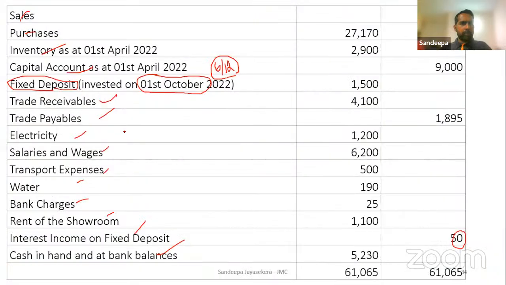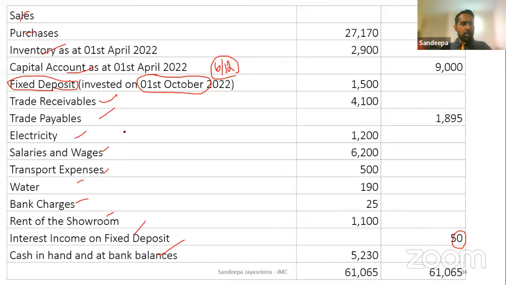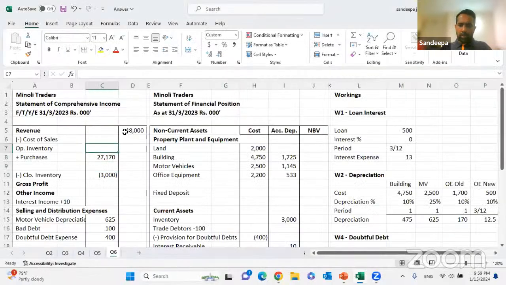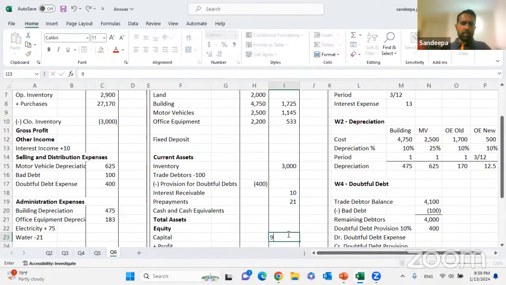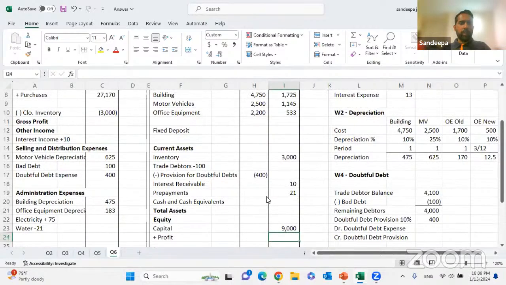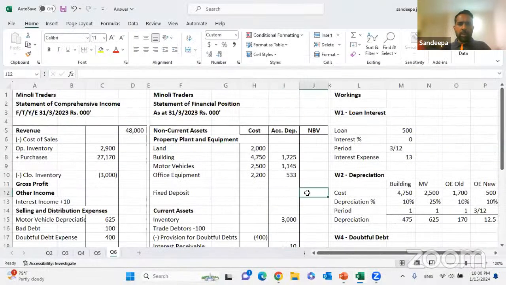Then purchases 27,170. Then opening stock 2,900. Capital is 9,000. We'll put it into the second column. Then we got fixed deposit 1,500. Fixed deposit term and non-current asset tag we don't know, maybe more than 1 year.